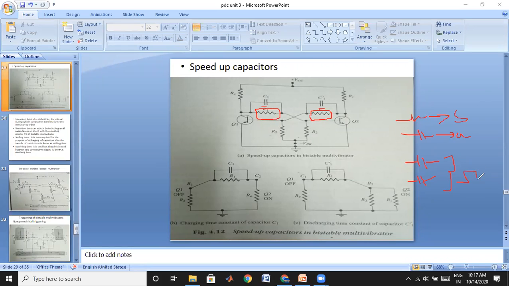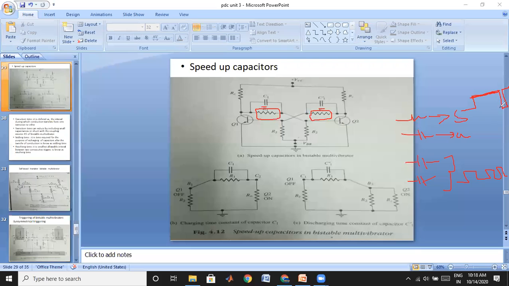That means the output will be continuously changing, and there is no stable state. For monostable, it will be maintained at one state stably, constant at one stable state. When you apply a triggering pulse, it will change its state and maintain it for a few seconds or a few minutes. Again, it moves to the stable state automatically.